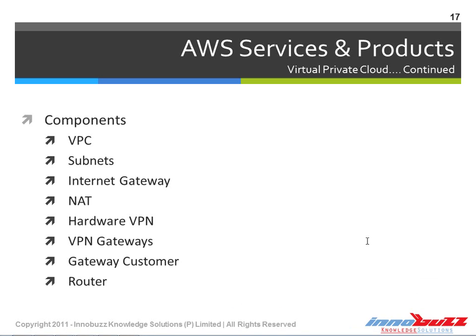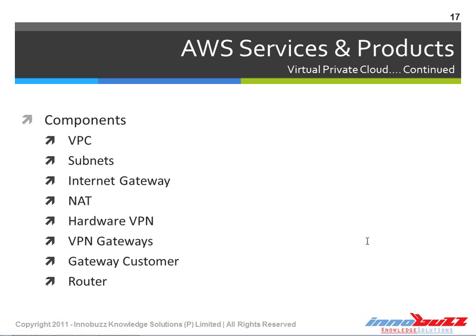And we have the Internet Gateway. This handles the public internet traffic. It is the first gateway where communication from the public internet lands before it reaches any of the resources inside our virtual private cloud.